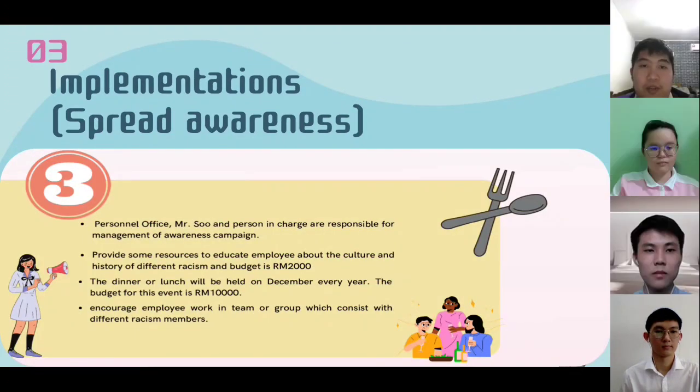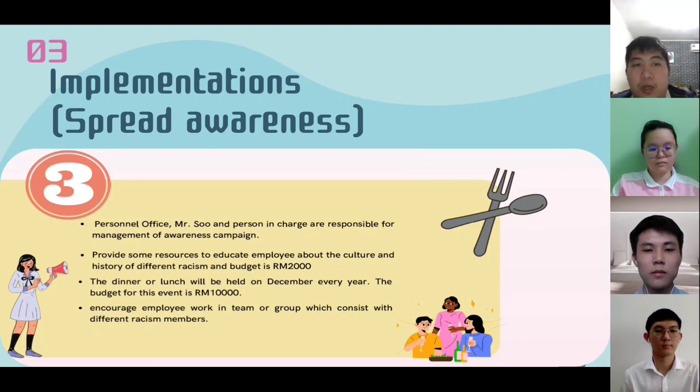Now I will continue the presentation about the implementation of the third solution. The third solution is spread awareness. This solution will be carried out by personnel officials, Mr. Su, and the person in charge. The person in charge will have a meeting with personnel officials to discuss the details about the campaigns and prepare some resources to educate employees about the culture and history of different races. This will help in spreading awareness among the employees.